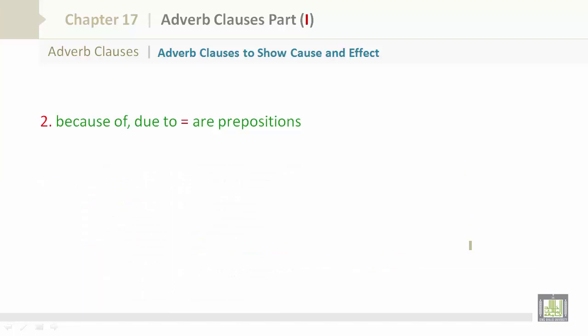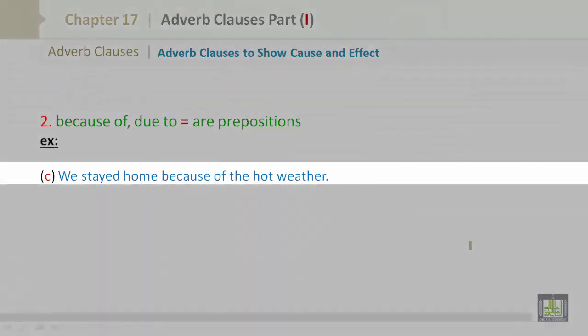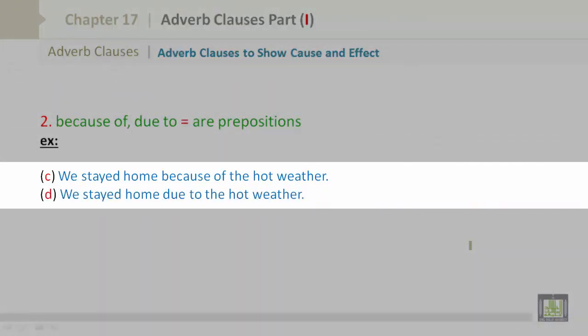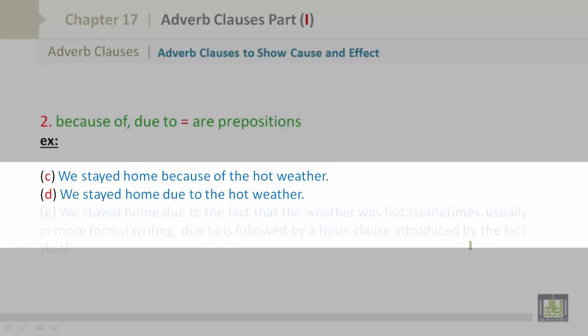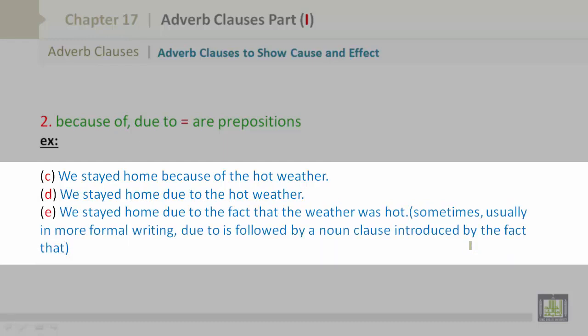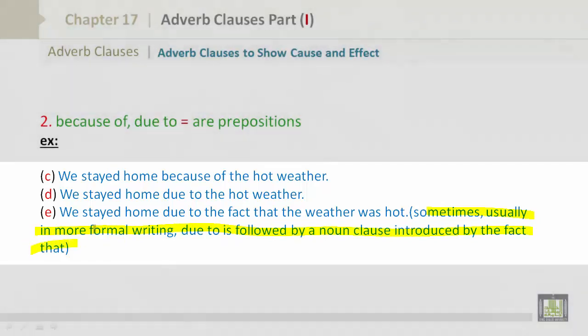Number 2. Because of or due to are prepositions. For example, we stayed home because of the hot weather. We stayed home due to the hot weather. We stayed home due to the fact that the weather was hot. Sometimes, usually in more formal writing, due to is followed by a noun clause introduced by the fact that.